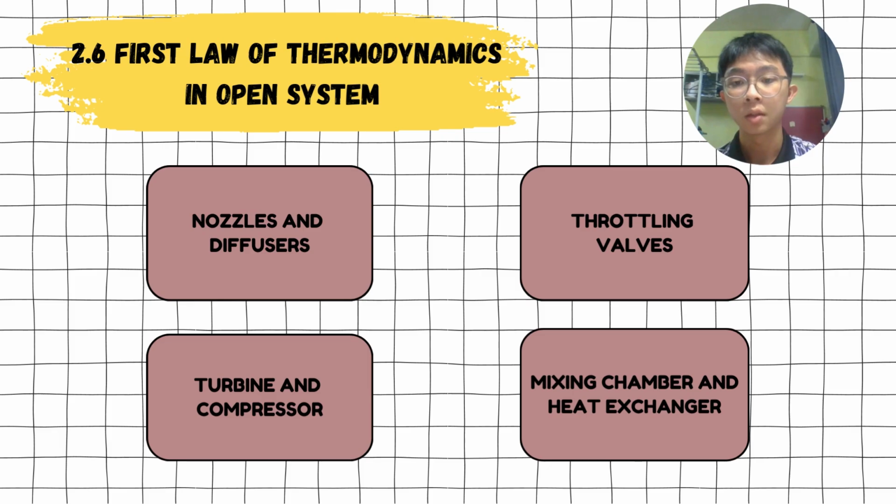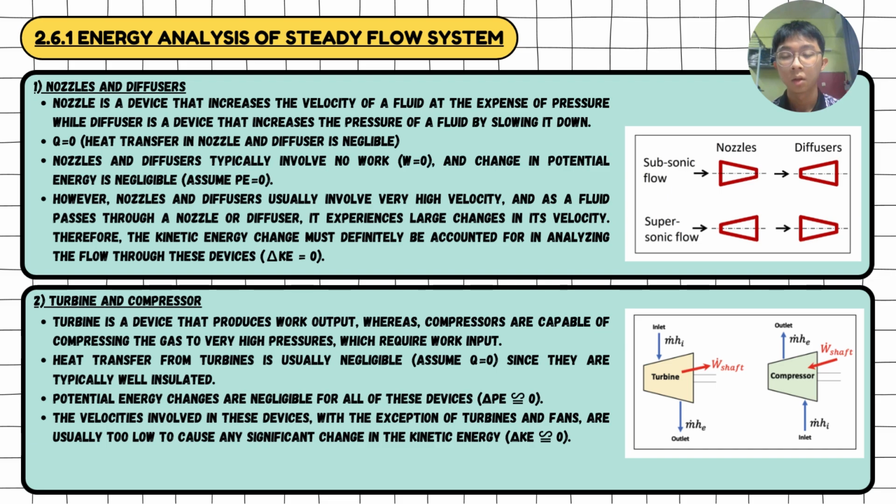It involves nozzles and diffusers, turbine and compressor, throttling valve, as well as mixing chamber and heat exchanger. For nozzle and diffuser, nozzle is a device that increases the velocity of a fluid at the expense of pressure, while diffuser is a device that increases the pressure of a fluid by slowing it down. So the heat transfer, as well as the work, potential energy, and the kinetic energy is assumed to be zero